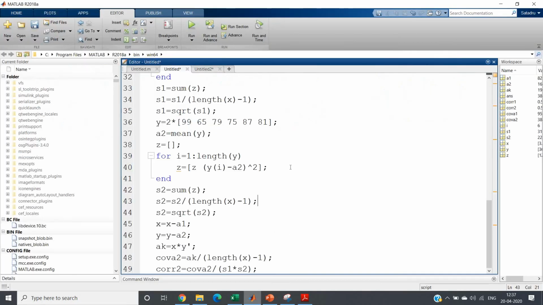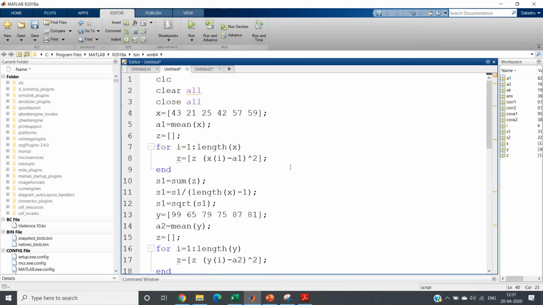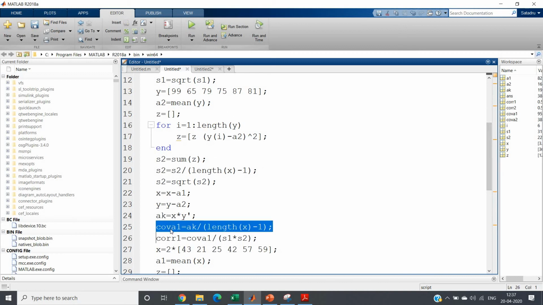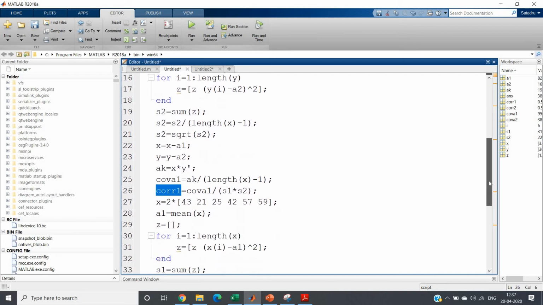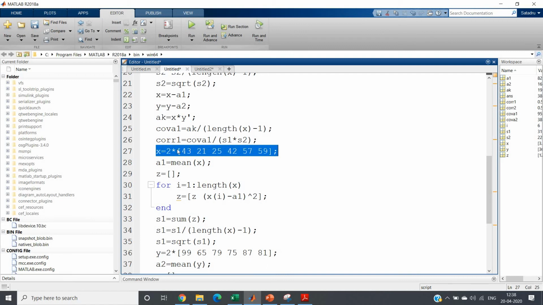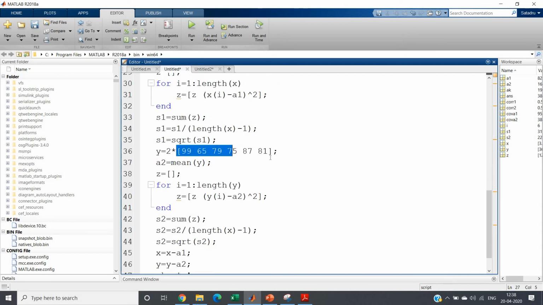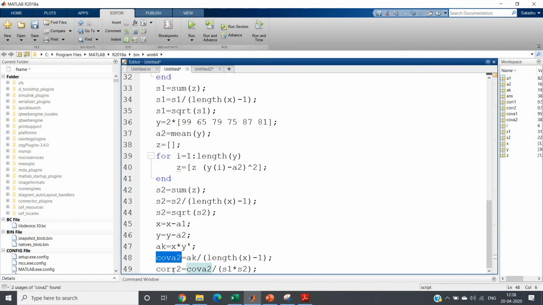Okay, let me show you one simple simulation. The same code of correlation and covariance I have taken, as I have shown you in my earlier video. The link of my previous video where I have shown you the code, I will post in the description box. If you want, you can check there. What I have done, I have taken x variable as one data set and y variable as one data set. Now I am calculating the correlation and covariance as cova1 and cor1. Now in the next scenario, I am taking the same x variable, but now I have multiplied by 2, that is, scale factor is 2, and same goes for the y variable. I have taken the same y variable as earlier but multiplied by 2, and I am calculating cova2 and cor2.